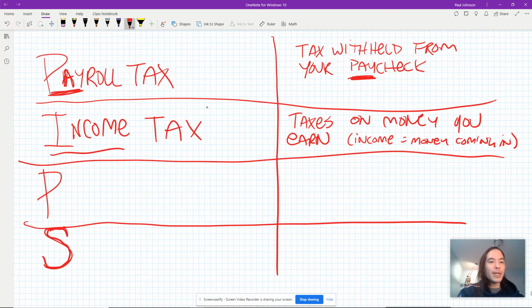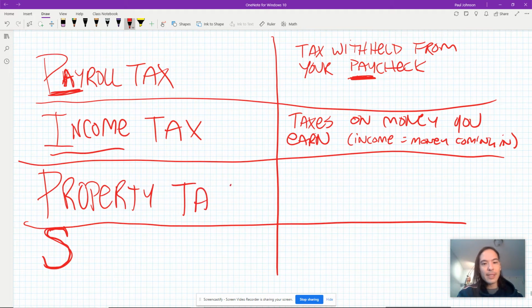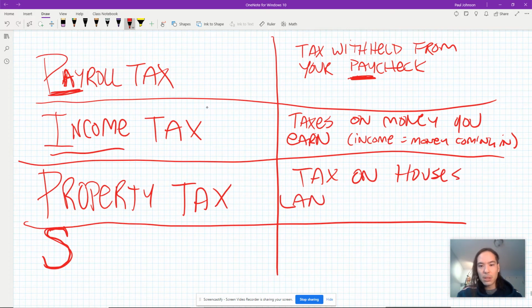All right. So finally, today we're going to focus on property tax. And this is a tax on houses, land, and businesses.